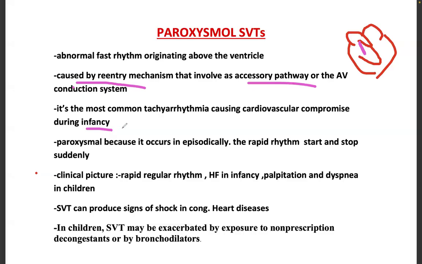So any infant presenting with more than 200 or 220 beats per minute, you should always rule out supraventricular tachycardia.